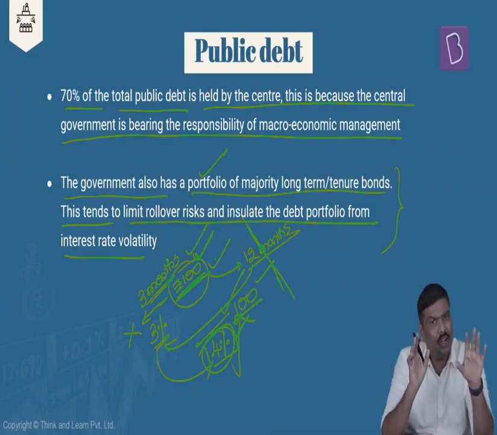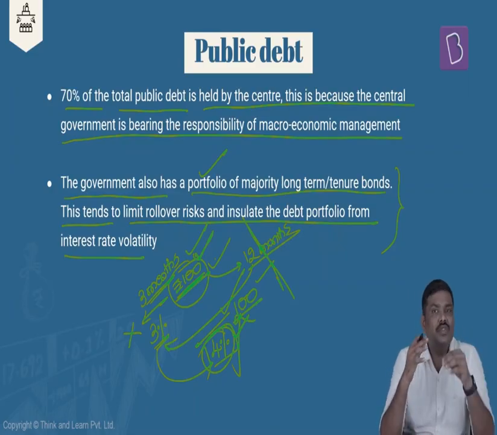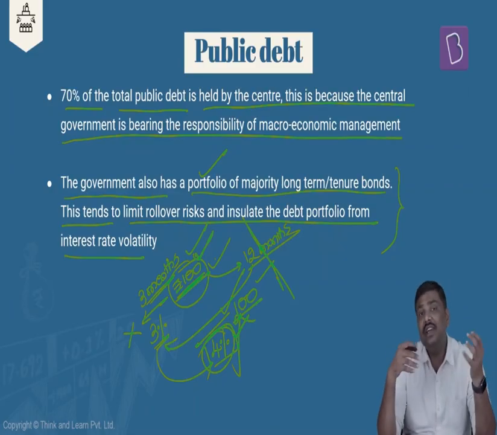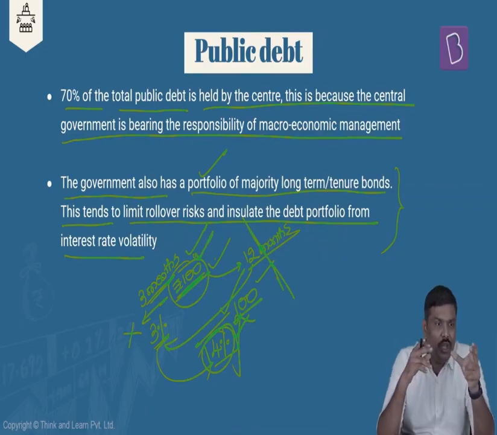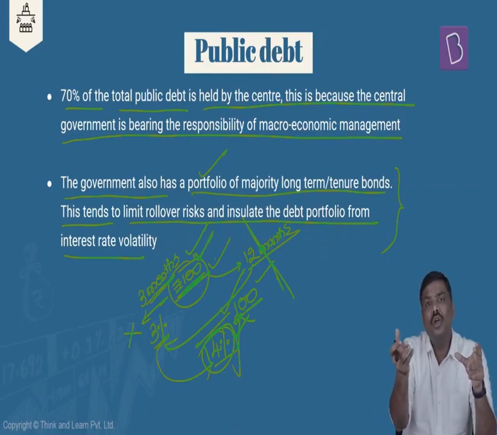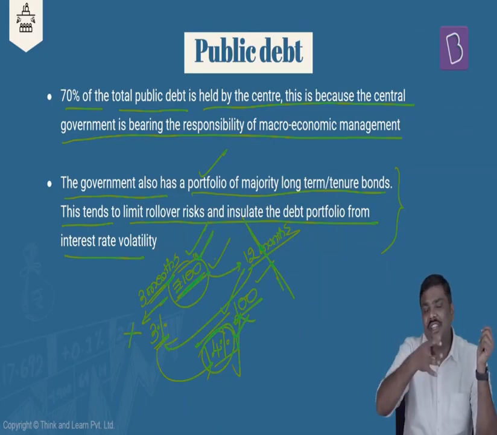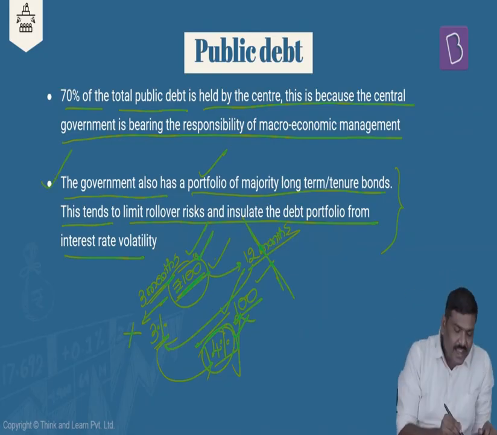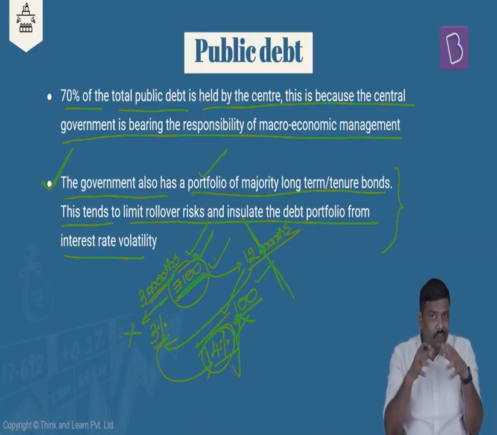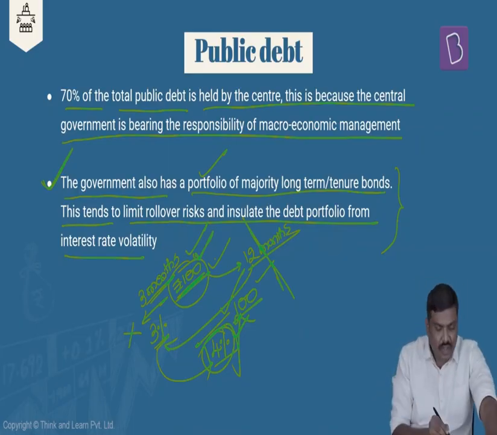Imagine the government of India. It is guaranteed that the government of India will borrow from the market. Now the question is whether the government borrows for a shorter duration or a longer duration, let's say 2 years, 5 years, 10 years, or 20 years. If you borrow for 2 years, repay after 2 years and borrow again, and the rate of interest is very high, you're paying a higher rate of interest. So rather than that, borrow for, let's say, 10 years or 30 years. Then whenever the interest rate changes, it is not going to affect your cost of borrowing. That is exactly the meaning of the statement. The majority of the bonds issued by the government of India in the market have a longer tenure, so interest rates will not have an impact on the government's borrowings.